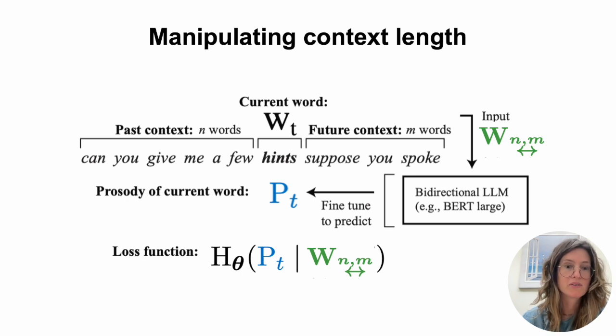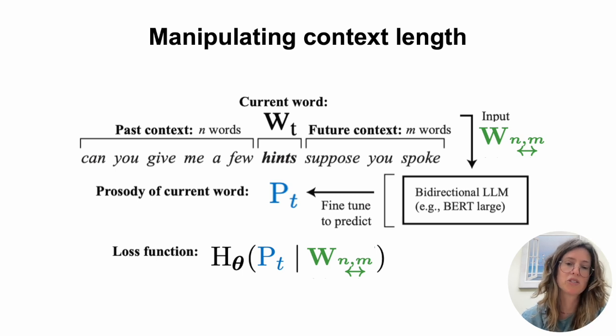Okay, so let's read that. Can you give me a few hints? Suppose you spoke. So it's pretty evident here from that context that hints is supposed to be a question. So it should sound something like, can you give me a few hints? Suppose you spoke. And so hints would be predicted to have a prosody that is prototypical of a question. So the pitch would go up and the duration would be longer, etc.